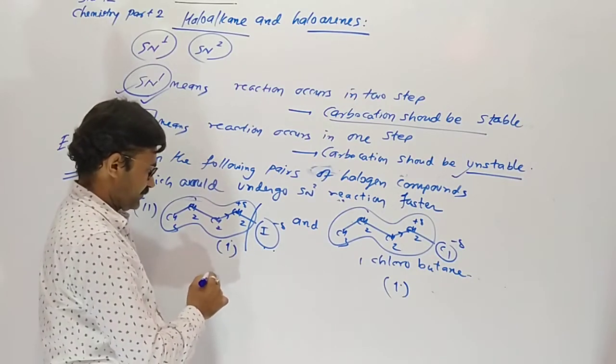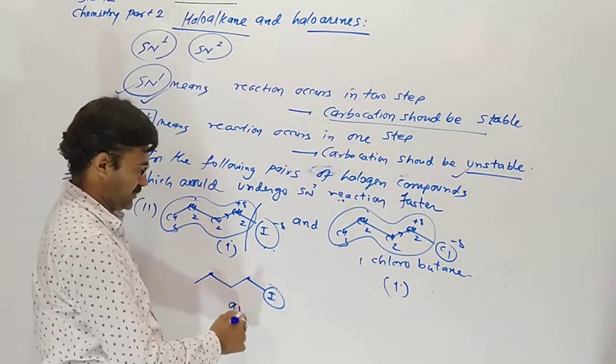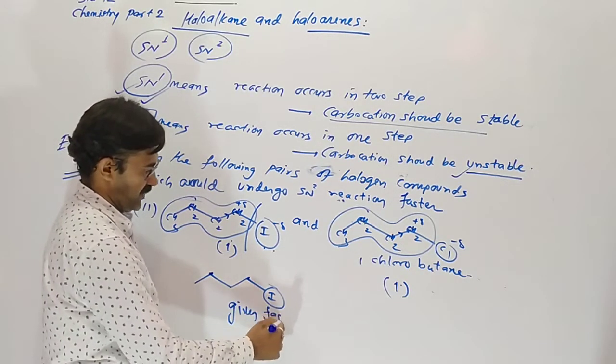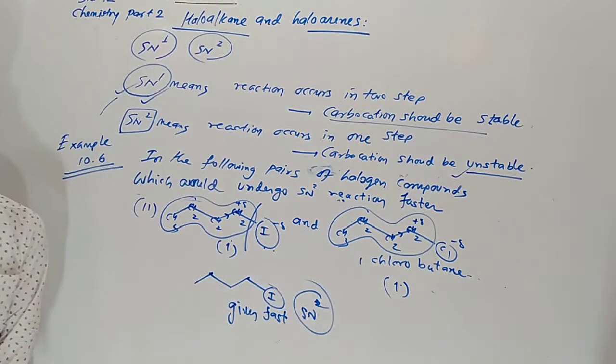So here one iodobutane gives fast SN2 reaction. Faster, larger size of iodine is a better leaving group because of its large size. It will be released at a faster rate in the presence of incoming nucleophiles.